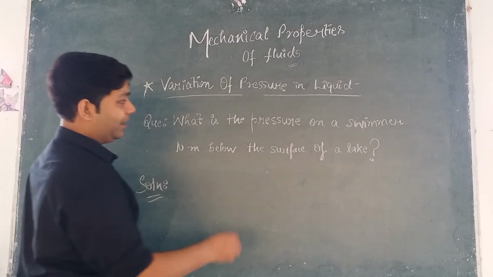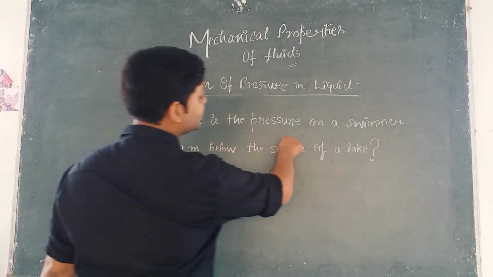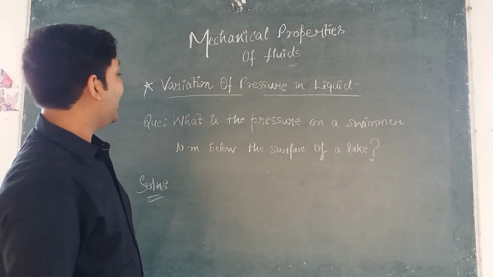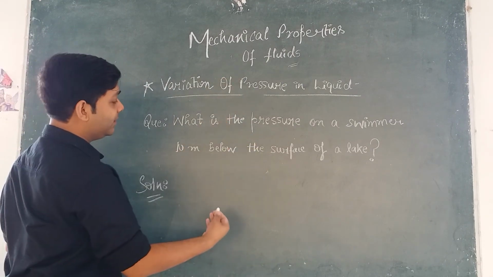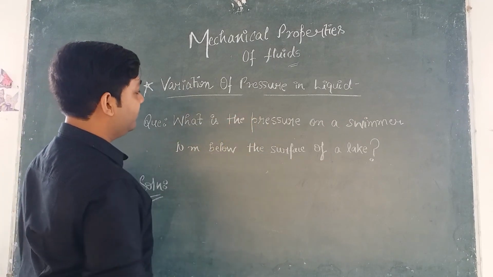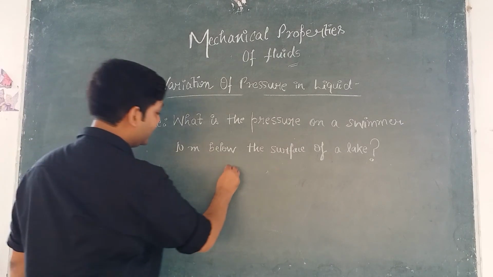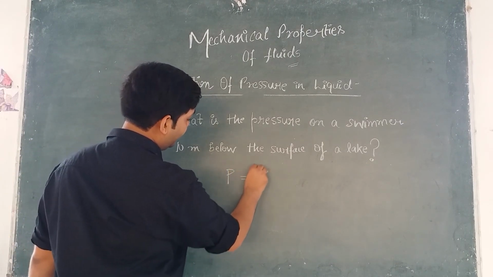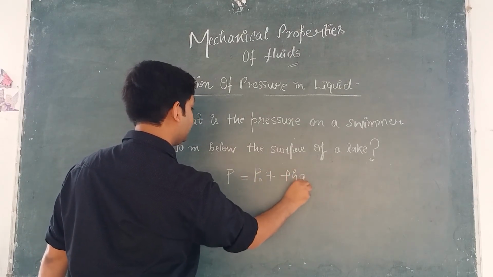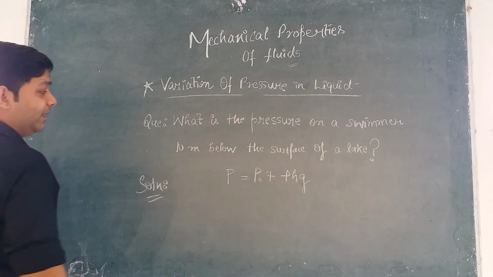So now I hope you have solved. Now let's discuss this question. The question says, what is the pressure on a swimmer 10 meter below the surface of a lake? There is a swimmer swimming in the lake at a depth of 10 meter from the surface of the lake, and now we want to calculate the pressure on him, right? We have just studied a very important relation, P is equal to P naught plus rho hg. We can use this relation to calculate the pressure on the swimmer.